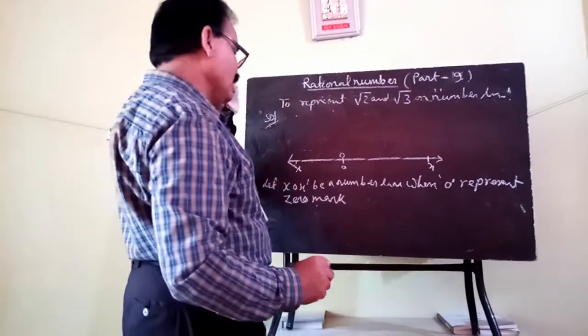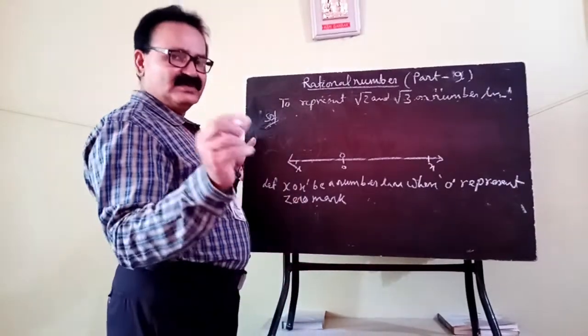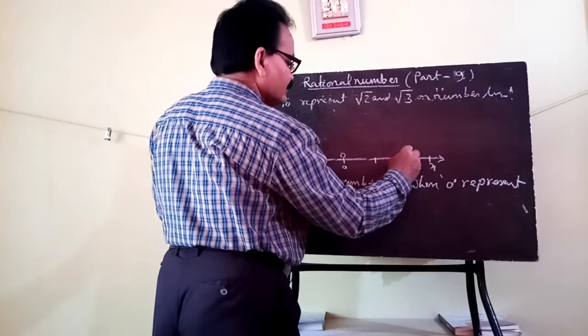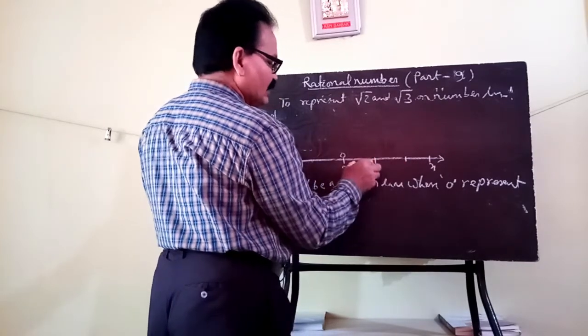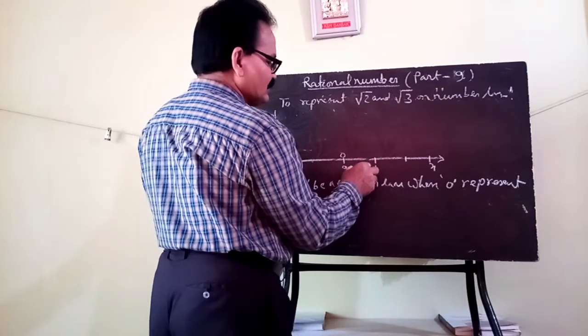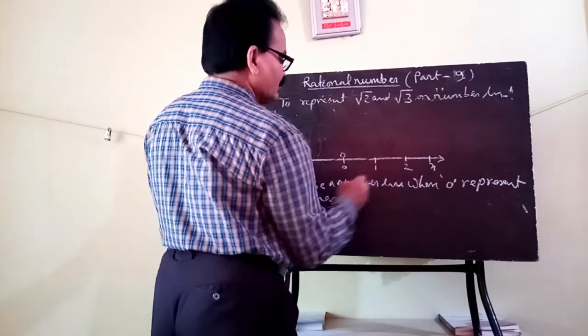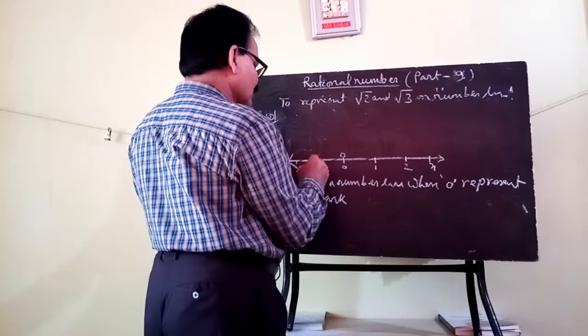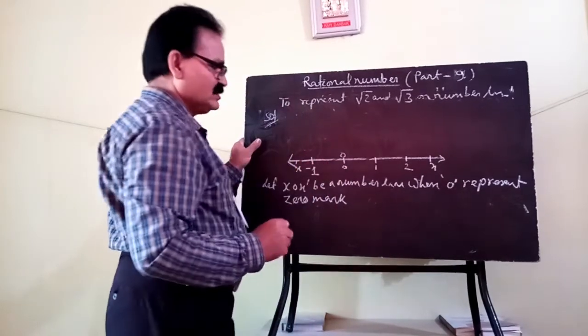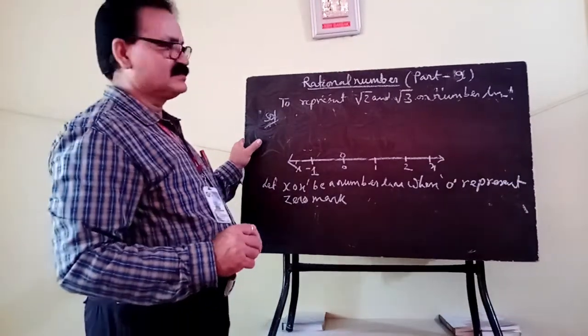Now with your scale you mark equal units. This much length is 1 unit, this is 2 units. On the left side also in equal length it is minus 1. In this way you represent it.